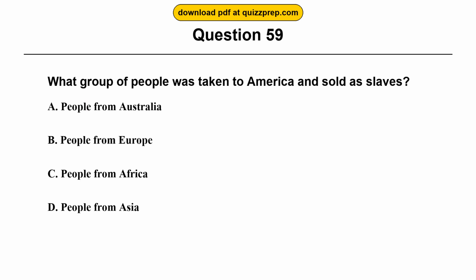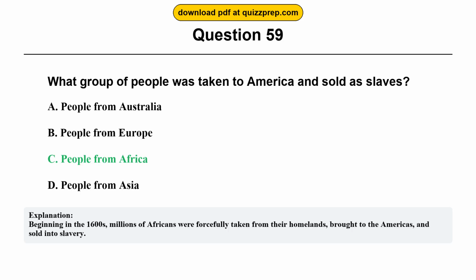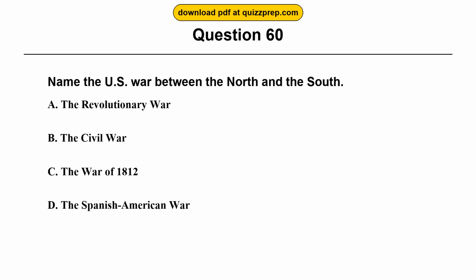Question 59. What group of people was taken to America and sold as slaves? Option A, people from Australia. Option B, people from Europe. Option C, people from Africa. Option D, people from Asia. The correct answer is option C, people from Africa. Beginning in the 1600s, millions of Africans were forcefully taken from their homelands, brought to the Americas, and sold into slavery.